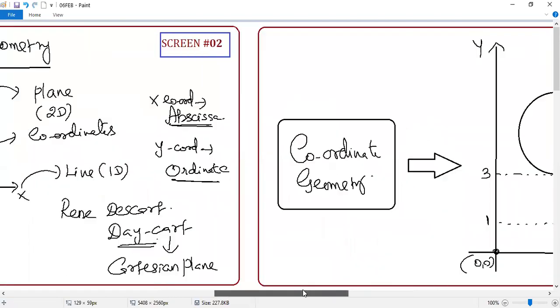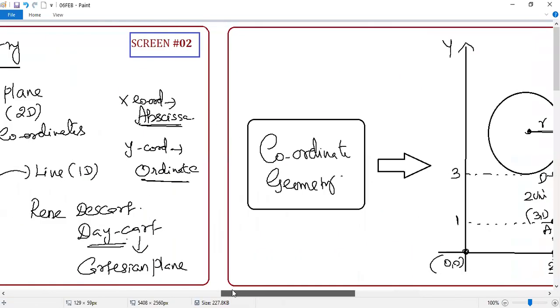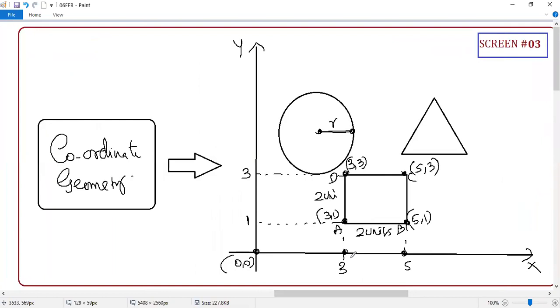Right. Okay. So here I wanted to say one thing, students. This x coordinate is called the abscissa and the y coordinate is the ordinate. Anyone can tell me, this 3 is a location, but how to mention it in the form of coordinates? Anyone can tell me this 3. (3, 0). This is actually 5, the point (5, 0). Notice, students, in the x-axis, all y values are 0. That is why the equation of the x-axis is y equal to 0.